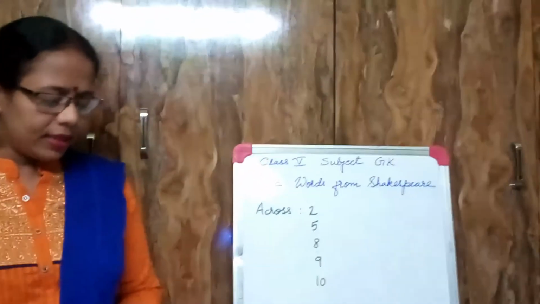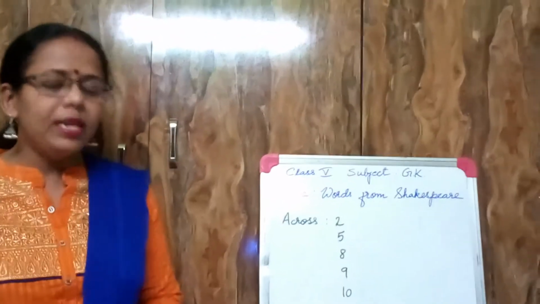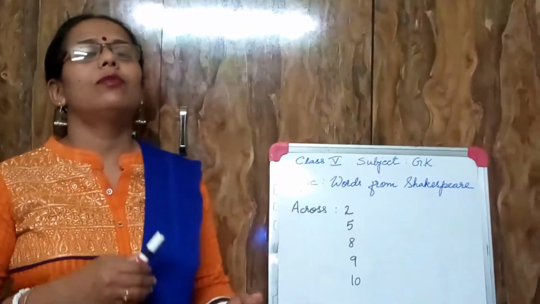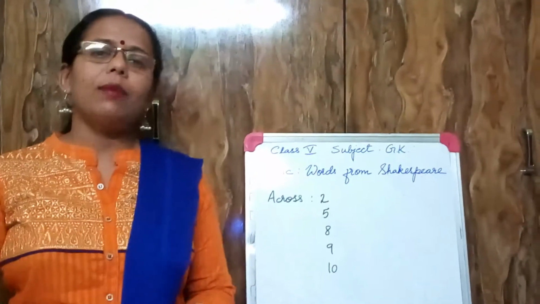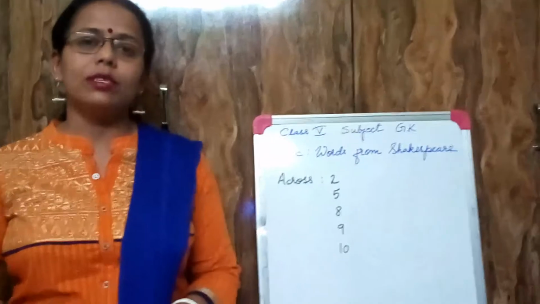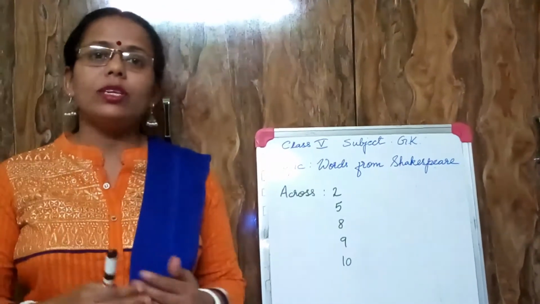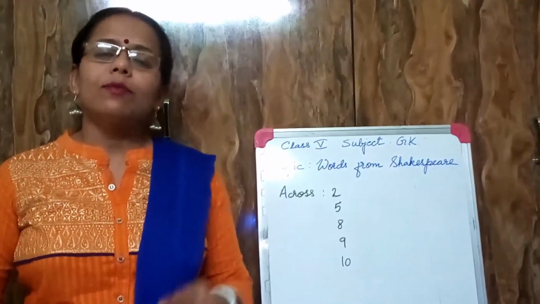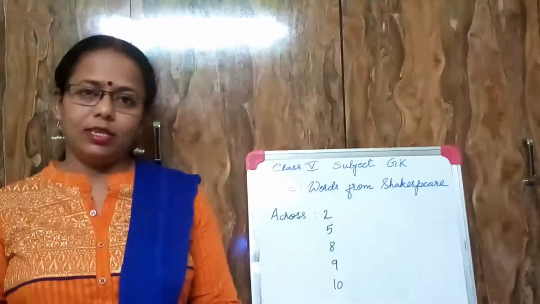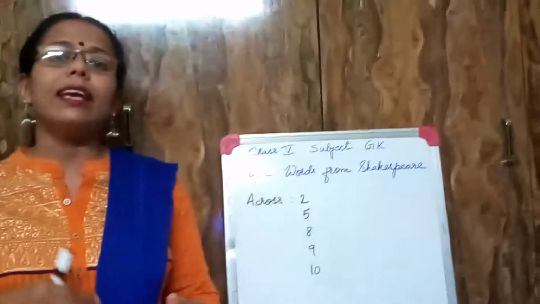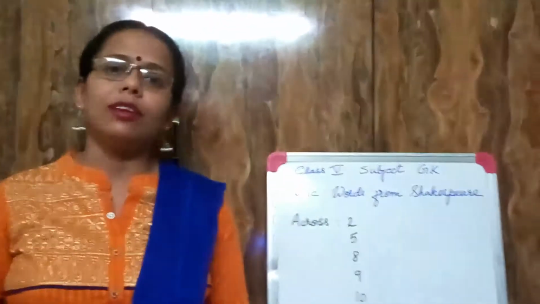Many things have been believed about William Shakespeare, but today I am not going to discuss that. I am going to discuss the new words which we use very often nowadays in our English language. They have been very nicely accepted in English literature.